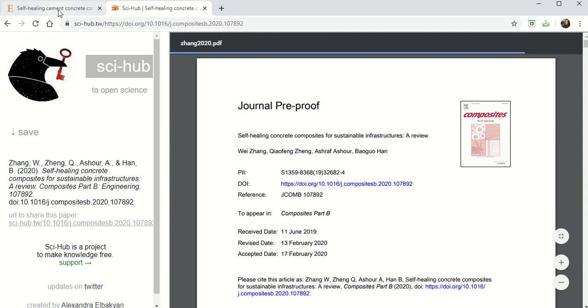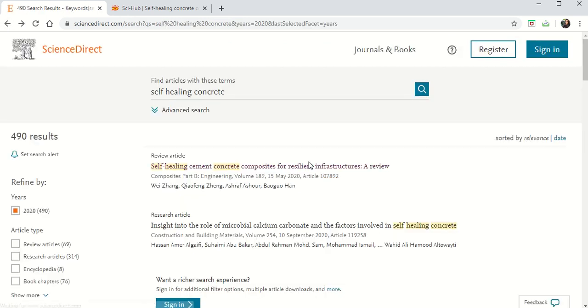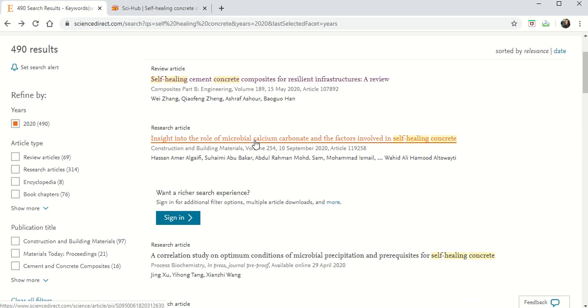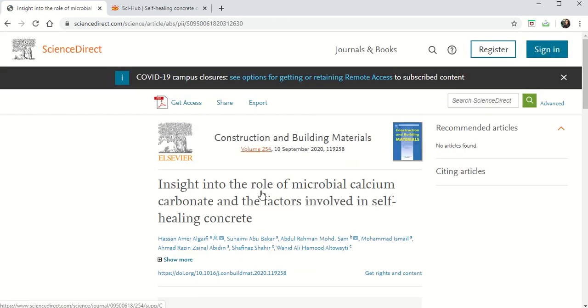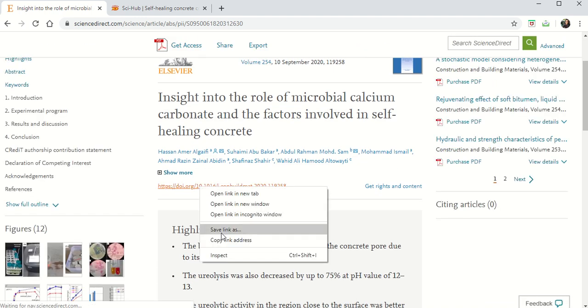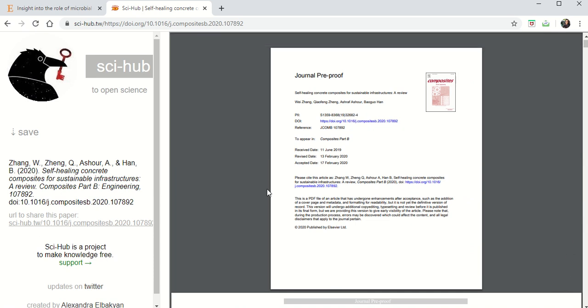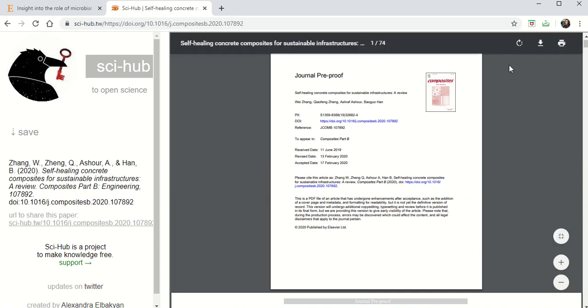Even like this, not only this paper, any paper. Take the second paper, just click on the paper, you have the link of that paper, give a right click, copy link address, come back here, the home page you remember, right? Paste and give an open. Right, now this paper is downloaded.